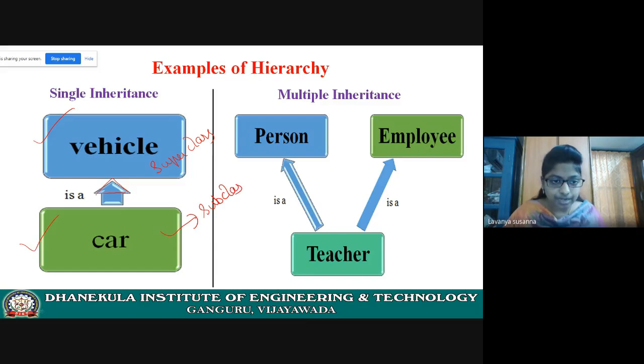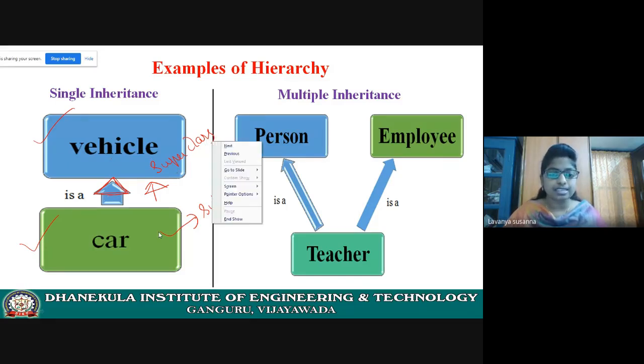Here this arrow mark is important. In inheritance, you need to use the arrow mark like this, not like this. See, this is pointing to vehicle. That means the vehicle is a superclass and car is a subclass.